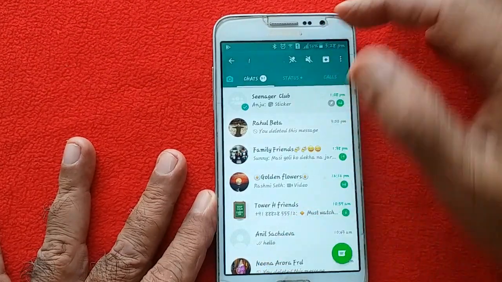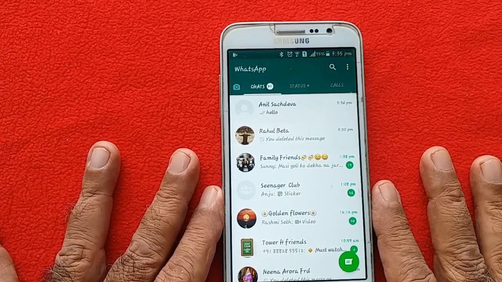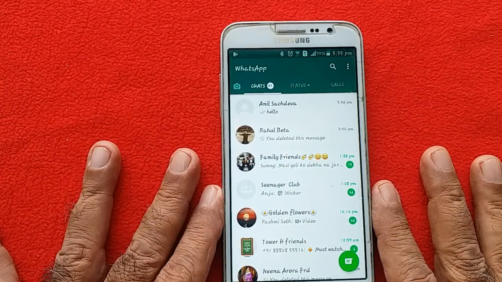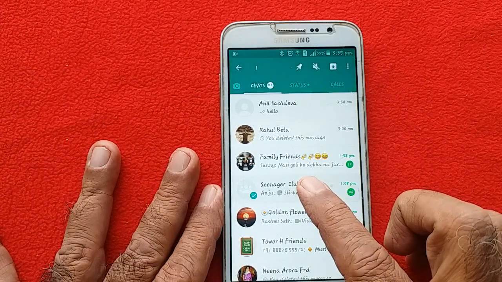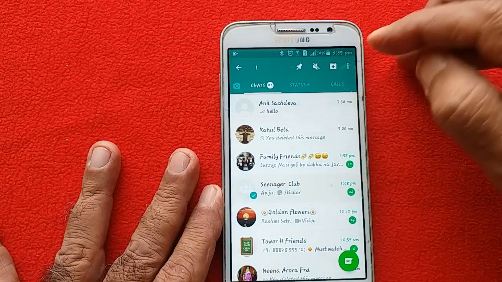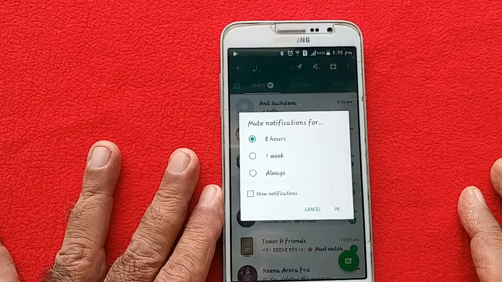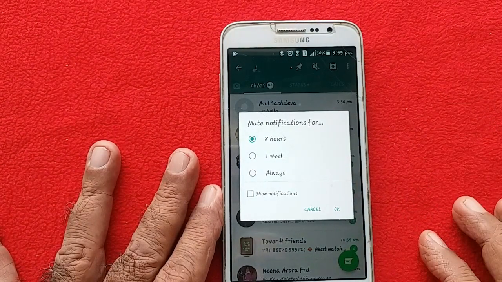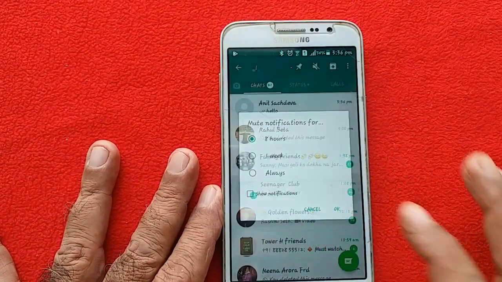So that becomes normal. Many times it happens that you have so many groups and you do not want your time to be wasted whenever messages come. You do not get irritated, and that way you can mute the group. Like here, there is a group, keep it long pressed, it is selected. You see a sign of a crossed speaker, select that, then it will get muted. It will ask you permission. You can mute it for 8 hours, 1 week, or always. It will get muted as per your needs.